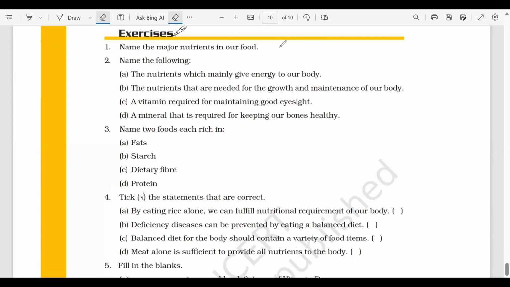Hi students. So today we are going to solve the questions of the first chapter, that is components of food. So let's get started. So the first question is, name the major nutrients in our food.